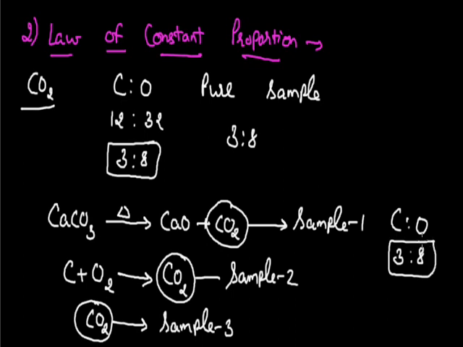This ratio doesn't depend on the nature of the carbon dioxide or the source from where you have collected it. So finally he concluded this result in the form of a law, known as the law of constant proportion, since the ratio or proportion of elements in a pure compound is always constant.